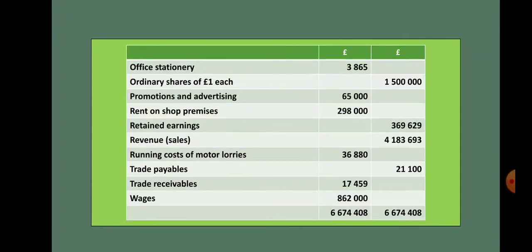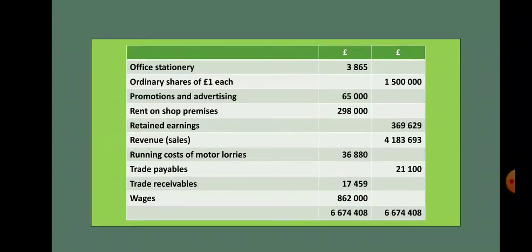Retained earnings, that's the profits remaining from the previous years. This should be taken in the statement of financial position and added to the share capital. Revenue, that is the sales revenue, which should be shown in the statement. Then running costs of motor lorries again is a distribution cost because motor lorries are used for transporting the goods.